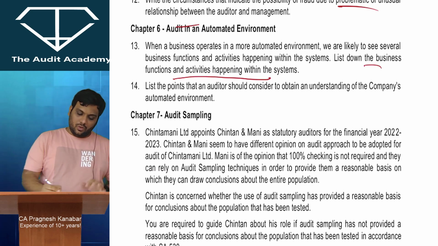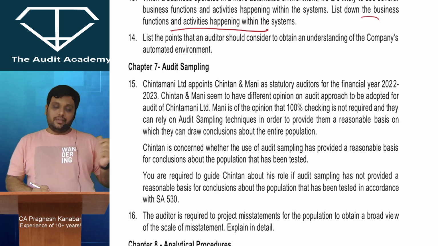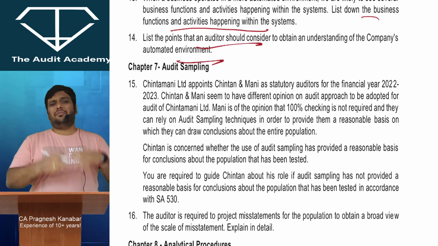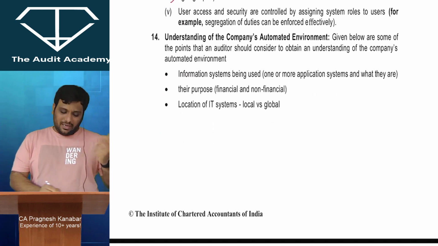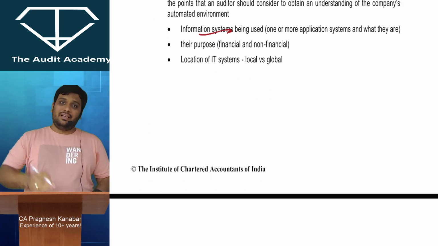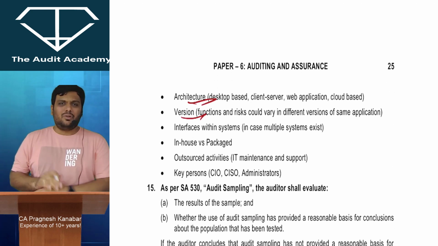Right? Okay. List the points that an auditor should consider to obtain an understanding of the company's automated environment. This is one of their favorite questions. Right? Understanding of company's automated environment. What are their IT systems? All right. Whether it is in-house, whether it is packaged software. Then which architecture version do they use.